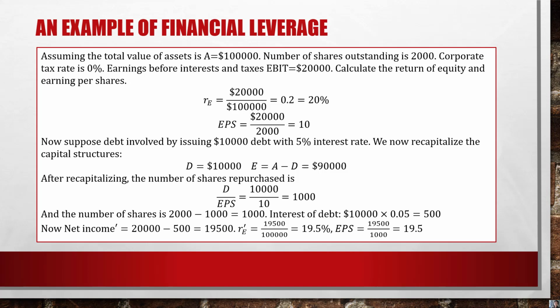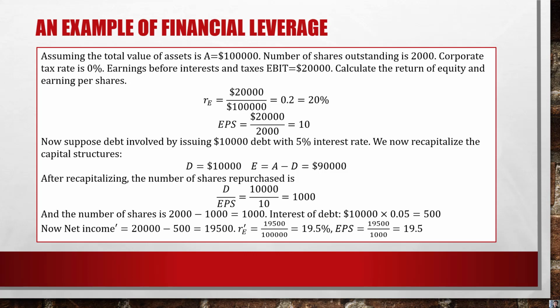After recapitalizing, the number of shares repurchased is debt over earnings per share. We have 10,000 of debt over 10 of earnings per share. We get 1,000. So among the 2,000 shares outstanding, 1,000 are repurchased. So the number of shares is 2,000 minus 1,000, and the new number of shares is 1,000. And since we have debt, we have to pay interest. The interest on this debt is 10,000 times 0.05, which is 500.